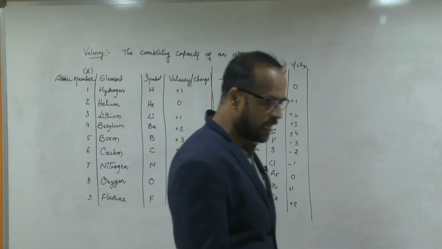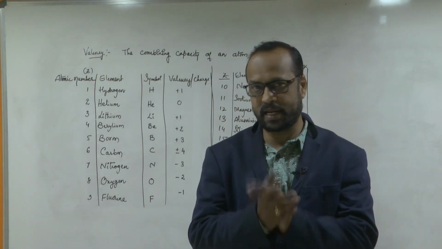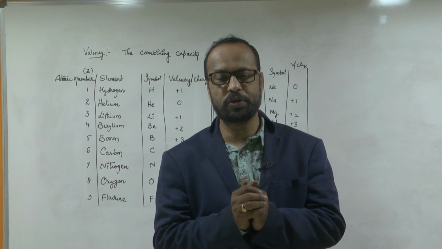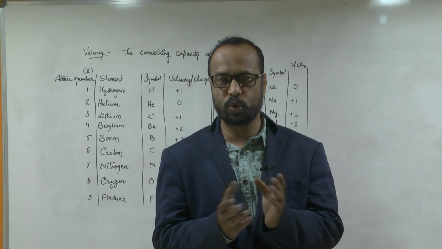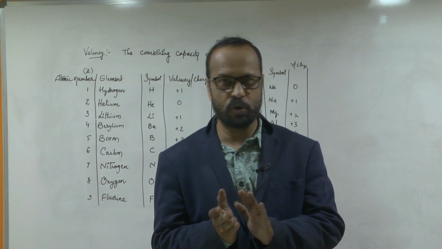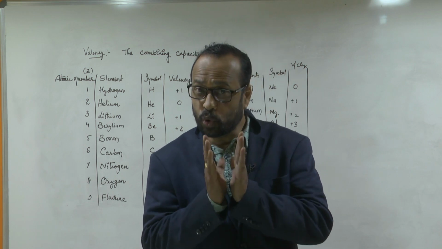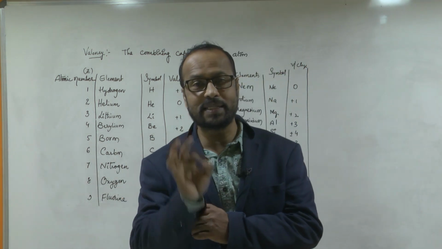So these 20 elements you have to learn with their symbols and valences. If you know this, then in the next class I am going to explain how to write the formulas, like how to write carbon dioxide, water formula, sodium chloride. So all these things I am going to explain. To learn chemistry, it is very important to learn the elements and their symbols.